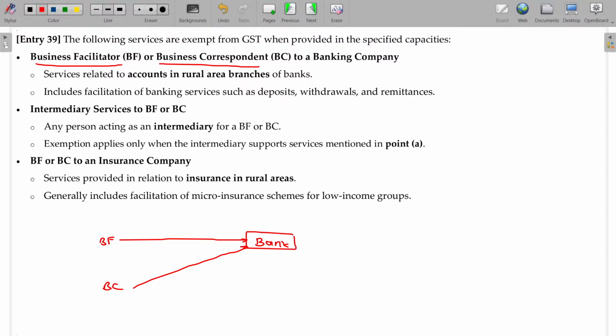What are the facilities needed for the banker to facilitate the bank's development? Account opening, right? So they will have lots of marketing people to open accounts and sell loan products. They are called business facilitator or business correspondent. Especially this bank should be in a rural area, a rural branch. Services related to accounts in rural area branches. Accounts means account opening, helping to deposit further and collect and deposit these values. Includes facilitation of banking services such as deposits, withdrawals, and remittances. Okay, will be totally exempted.